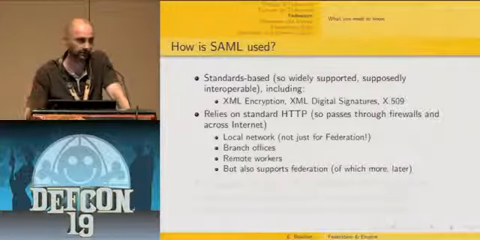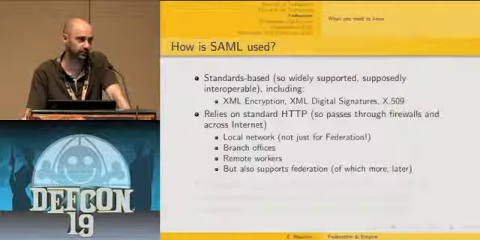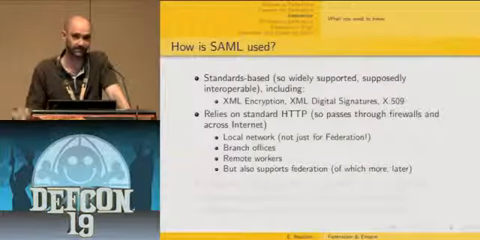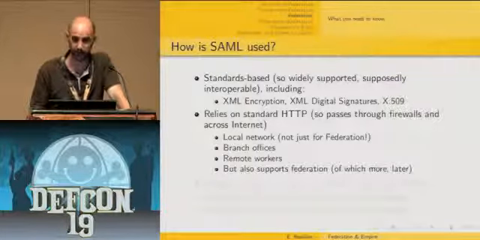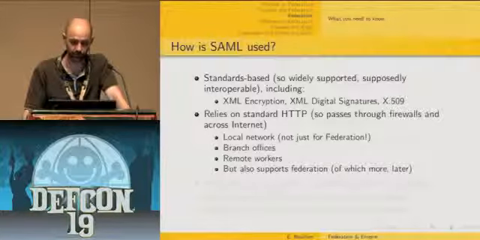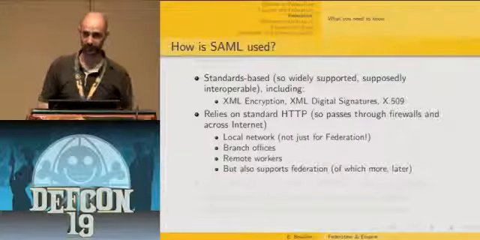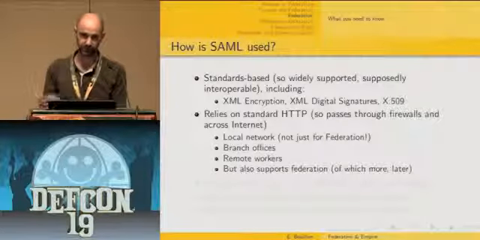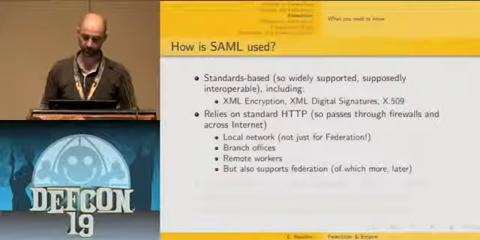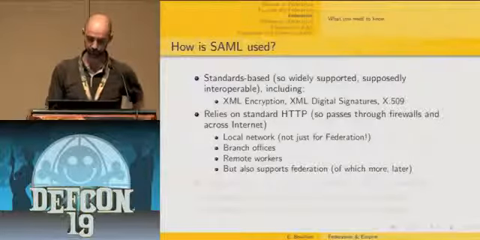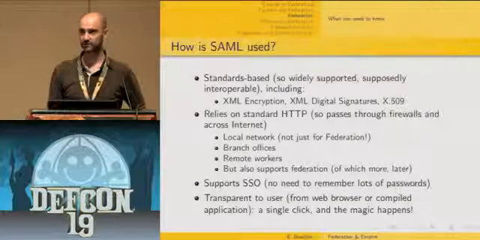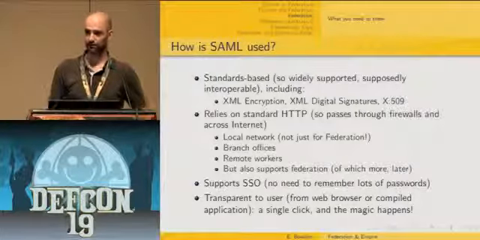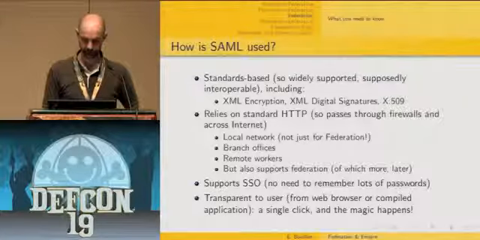There are several types of deployment. It can be deployed in a local network. It doesn't have to be in a federated environment. It supports branch offices deployment. It allows remote users to access the corporate network. But also, and more importantly, it supports the federated scenario, and I'm going to discuss that in more detail later. And so, basically, the idea is to have a nice, neat cross-domain single sign-on solution, so that users, our beloved users, are happy with their experience.